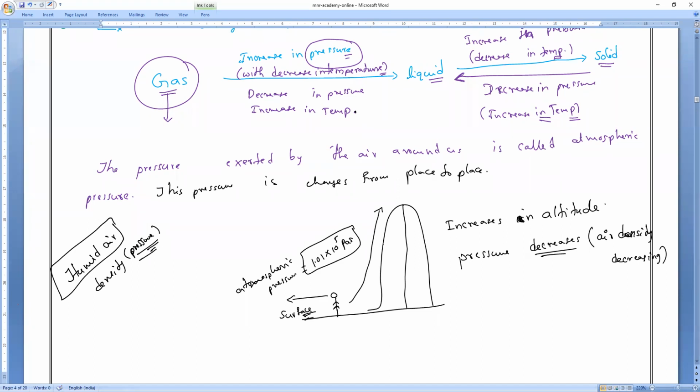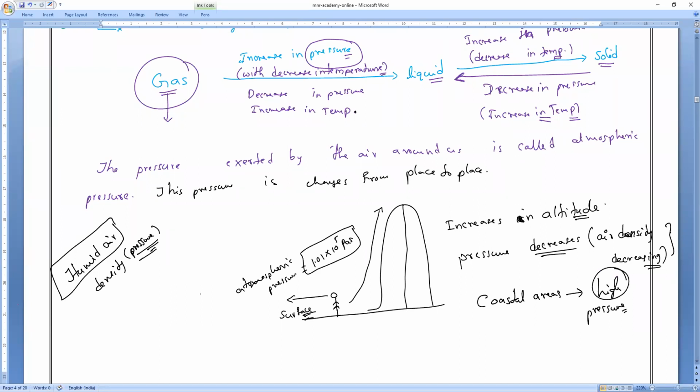Clear? So when we keep going up to high altitude, all of you remember, pressure decreases because air density decreases. Understanding? But if you come to the coastal areas, how many of you know coastal areas? Coastal areas means the sea areas. If you notice the coastal areas, tell me, is pressure high or low? Pressure is high. Why, guys?